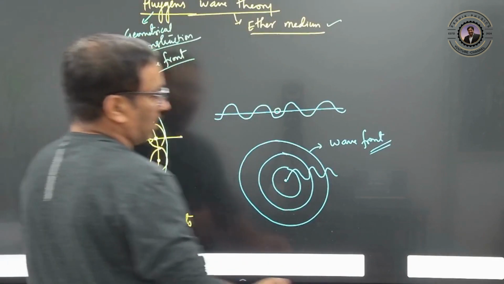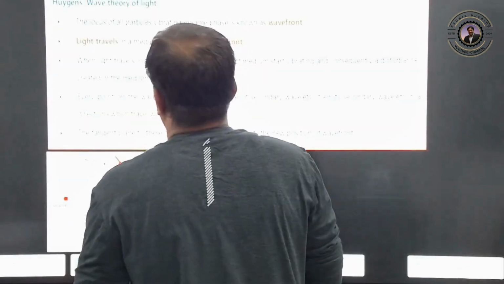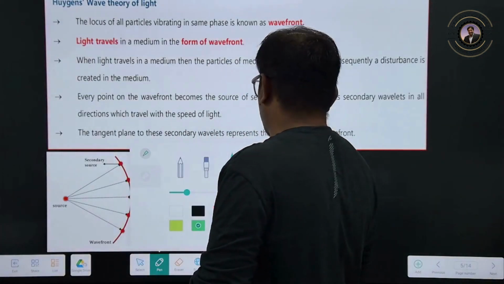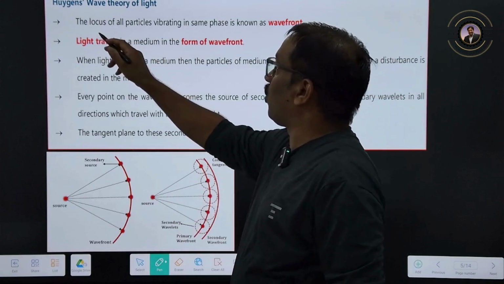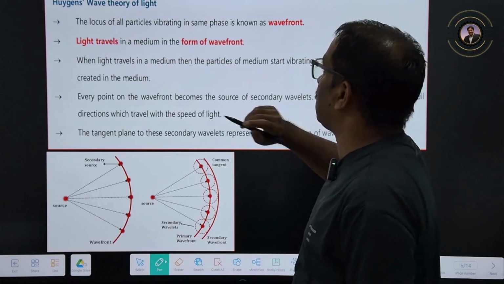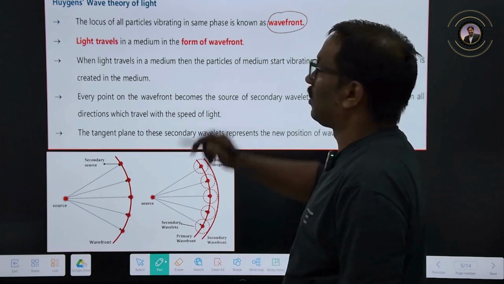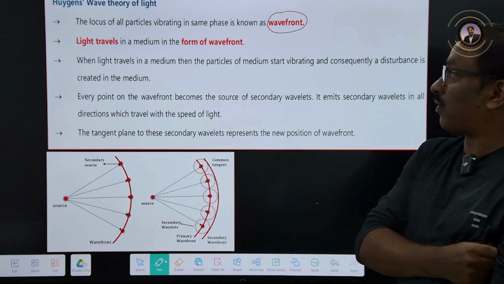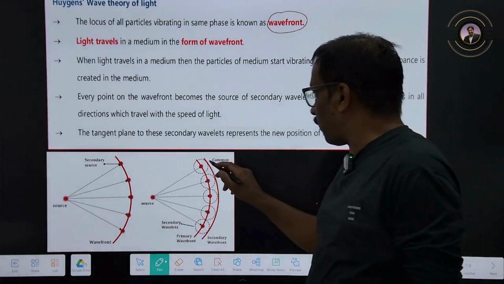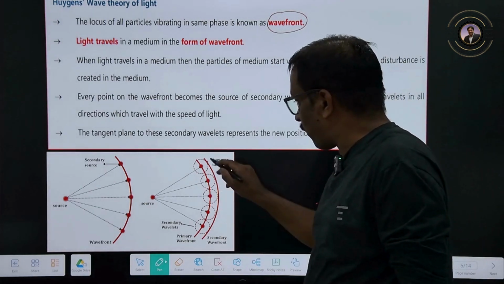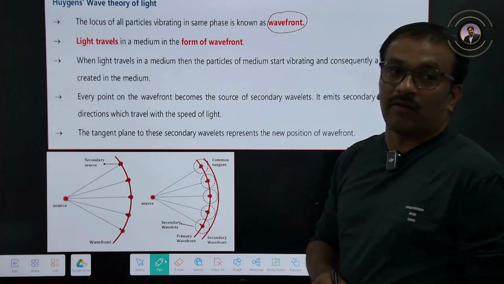So let us see some more details now. We will go for this Huygens wave theory. What is a wavefront? The locus of all the particles vibrating in the same phase is known as a wavefront. So the locus of all these points is a wavefront.